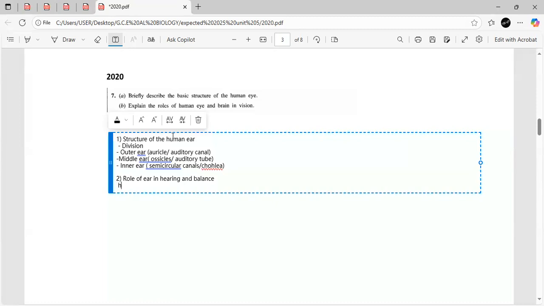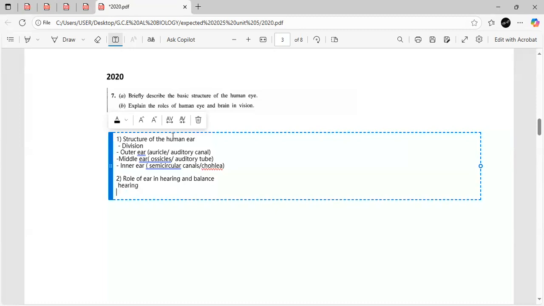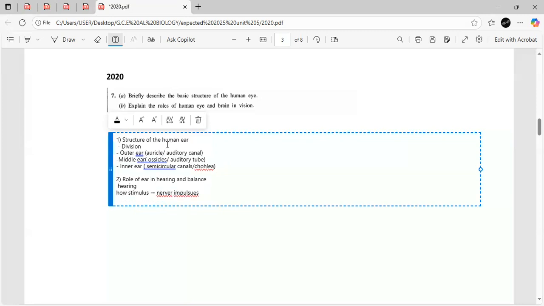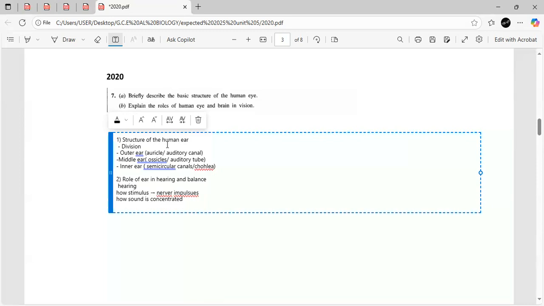So when it comes to hearing, we can talk about how stimulus is converted to nerve impulses. Then we can talk about how sound is concentrated in the middle ear. Then we can also talk about the transmission of vibration through the middle ear and the inner ear.